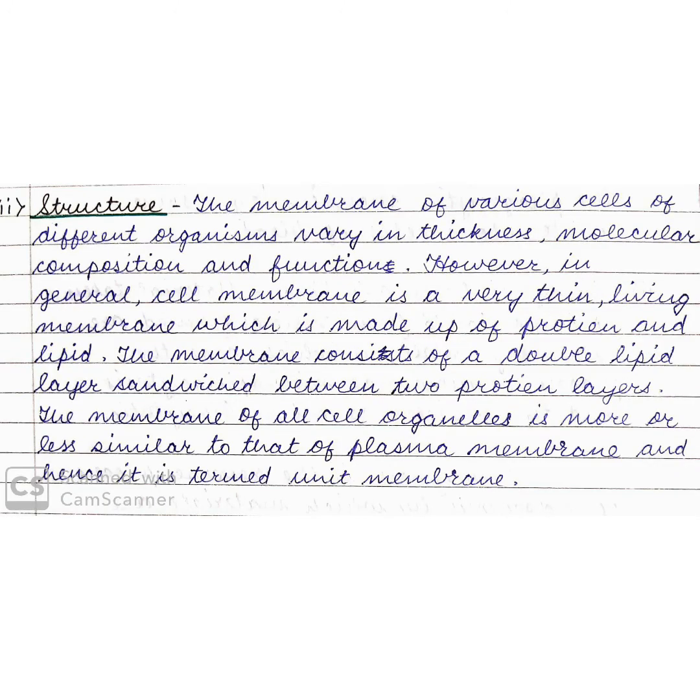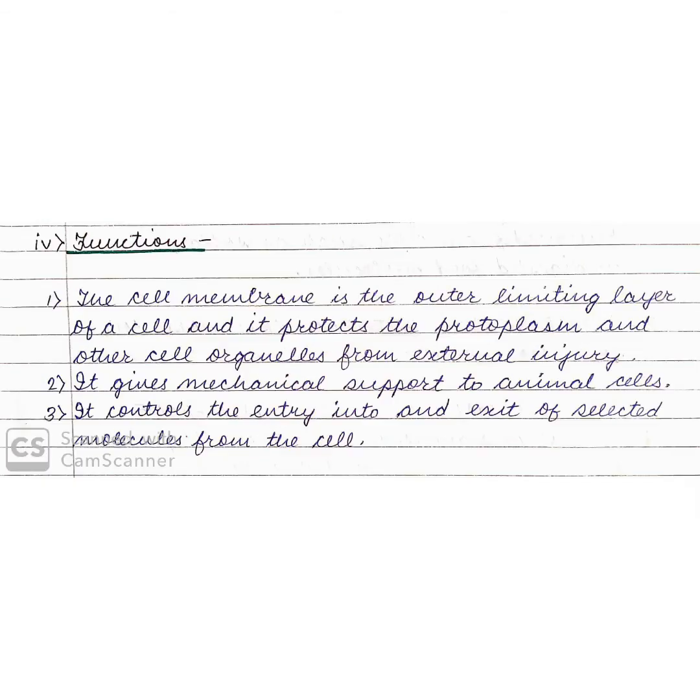Structure. The membranes of various cells of different organisms vary in thickness, molecular composition and function. However, in general, the cell membrane is a very thin living membrane which is made up of protein and lipid. The membrane consists of a double lipid layer sandwiched between two protein layers. The membrane of all cell organelles is more or less similar to that of the plasma membrane, and hence it is termed as unit membrane. That means the cell membrane has the structure of a sandwich.